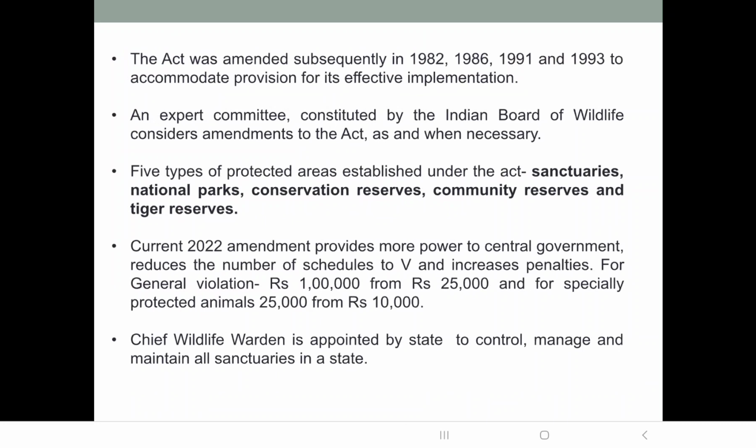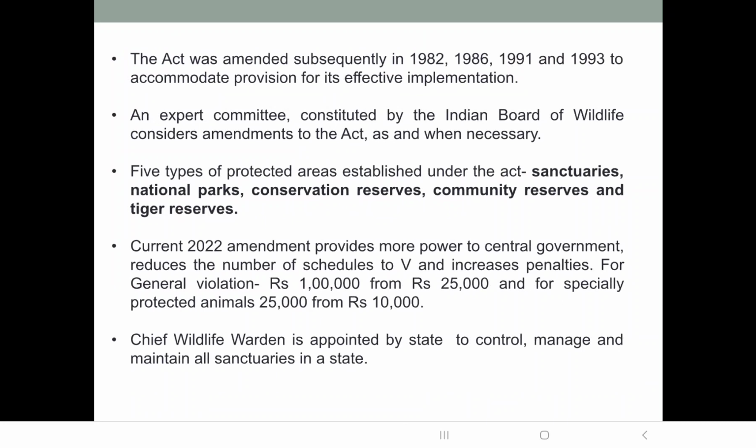Now, there is an expert committee constituted by the Indian Board of Wildlife. You remember this name, Indian Board of Wildlife. It constitutes an expert committee that considers amendments to the act whenever necessary. Any additions, deletions, or any change to the act are considered by the expert committee formed by the Indian Board of Wildlife.